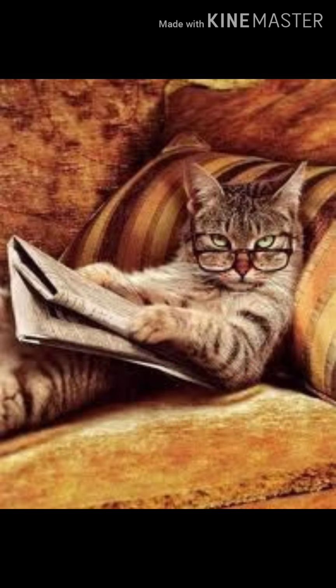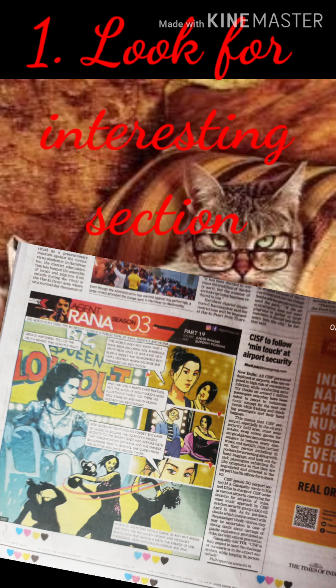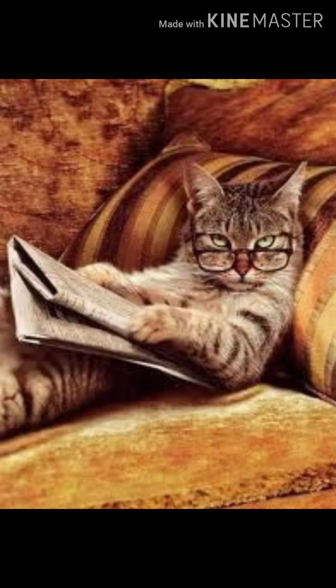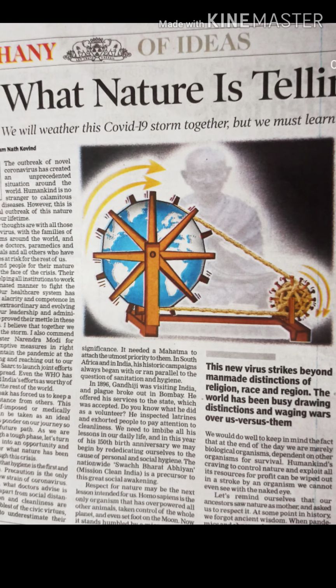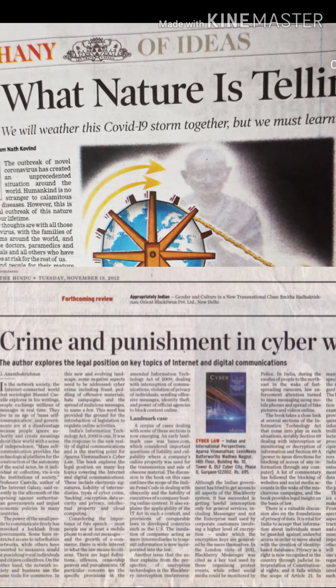Here I am going to tell you 6 ways in which you can read English newspaper, any article. First one, look for interesting sections. Yes, whenever you pick up an English newspaper for reading, you have to first choose an interesting section. Newspapers contain different sections catered to different audiences. They have special lifestyle sections as well. You can identify the sections that you love and would like to talk about. You may even read about crime news. This will help you to make choices and pick an area of your choice.